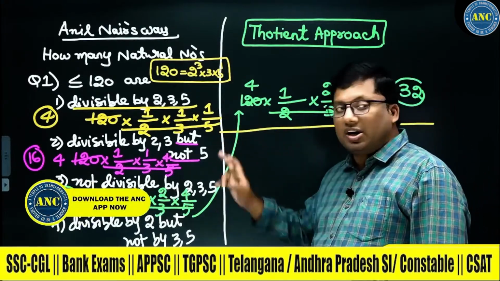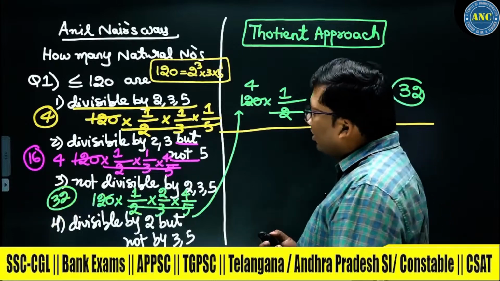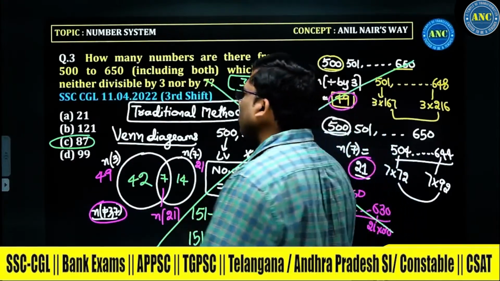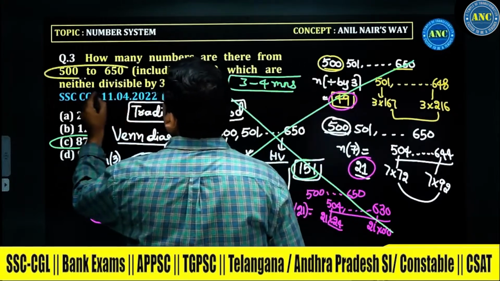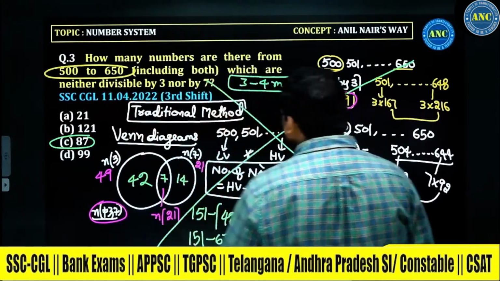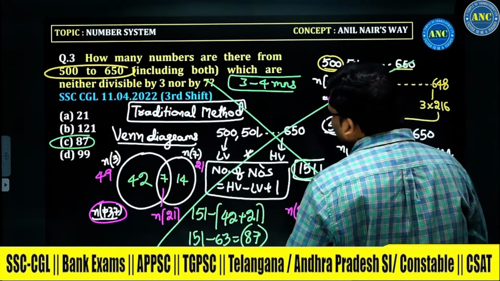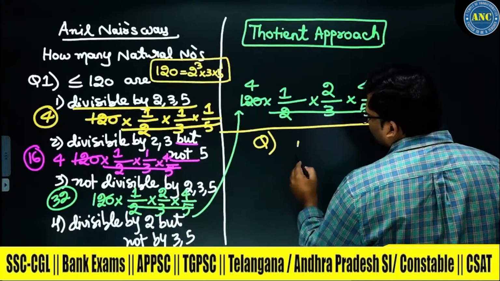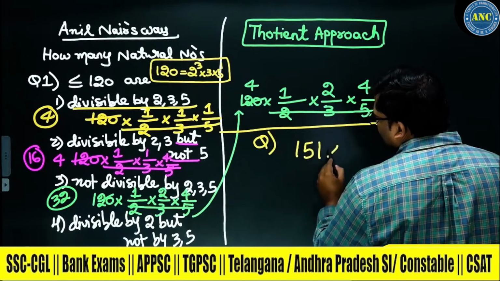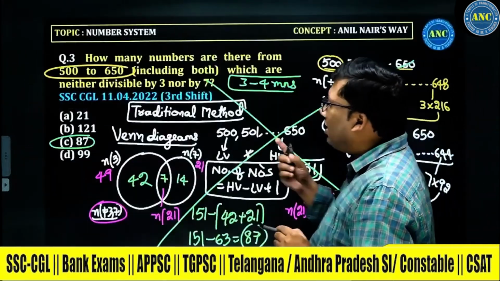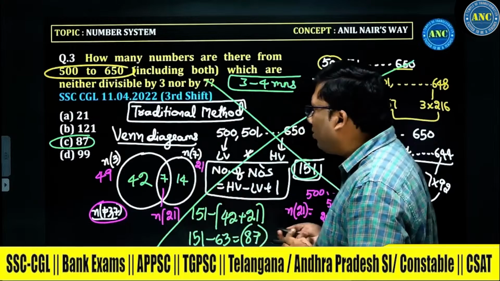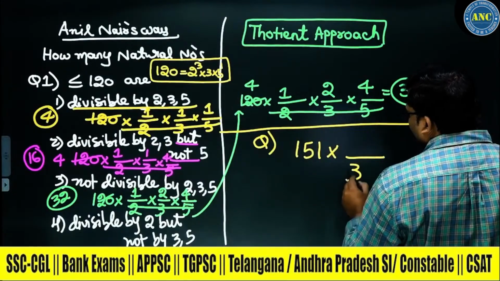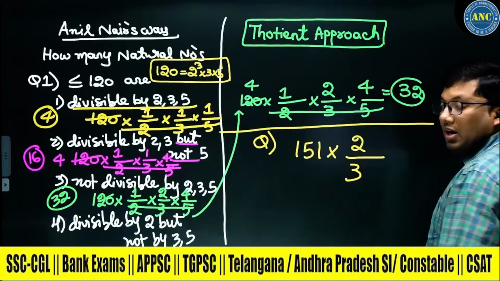Let us solve the second question, which is the given question. What is the question? How many numbers are there from 500 to 650? Totally how many numbers did we get? 151 numbers. What is the question, sir? Neither divisible by 3. Out of 151 numbers, one number out of 3 will be divisible. How many are not divisible?